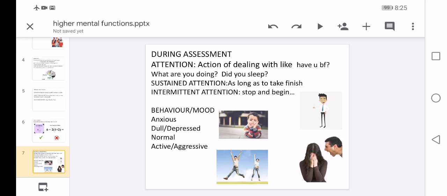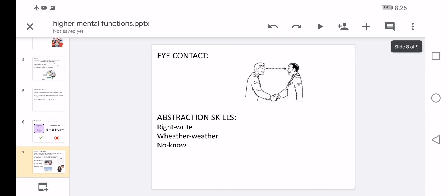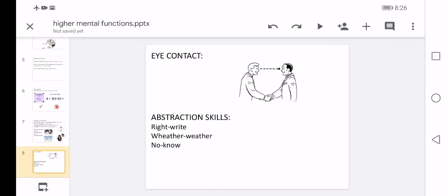This is your attention. And behavior or mood tells about whether the patient is anxious, dull, depressed, normal, active, or aggressive. And the patient should maintain eye contact with whoever you are talking to. Like if you go and say good morning, they will easily look into your eyes, or you can wish or greet them, so that he maintains eye contact.